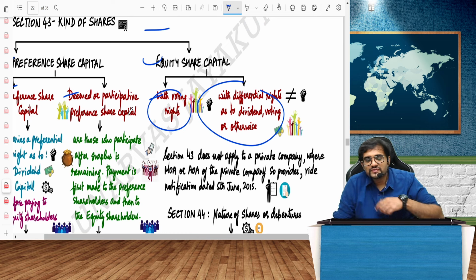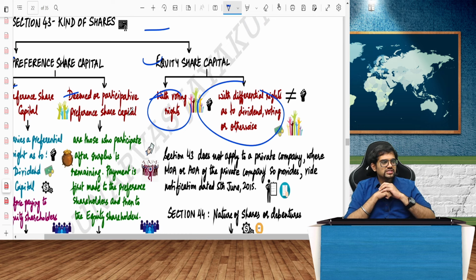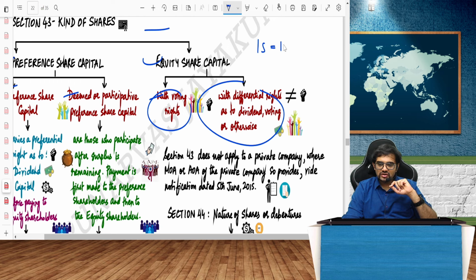Equity shares are of two types: with voting rights and with differential rights. All equity shares will have voting rights, but with DVR, differential voting rights. What is that? Differential voting rights means the rate of dividend may change and also the voting rights may vary. Generally, one share is equal to one vote. But if I don't want a hostile takeover of my company by other companies, and the public would rather have more dividend than voting power.